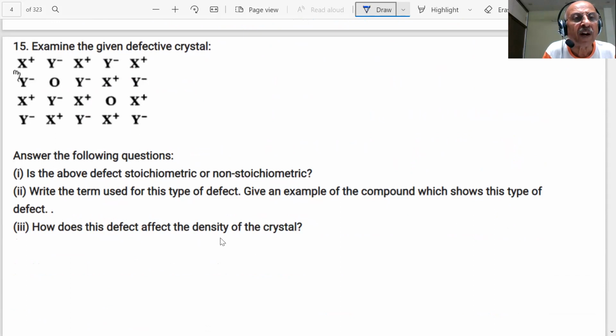Here X+ is missing, and below Y- is negative. So what type of defect is this? It is Schottky defect, a stoichiometric defect.